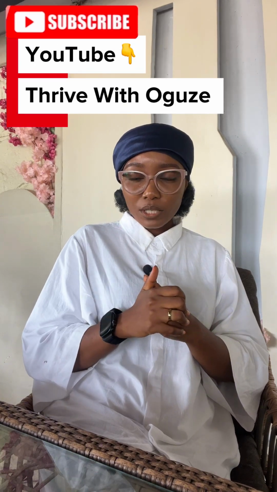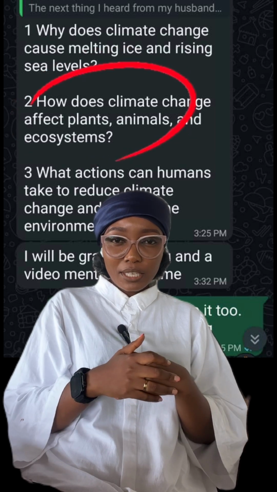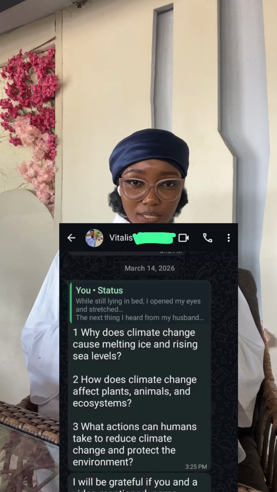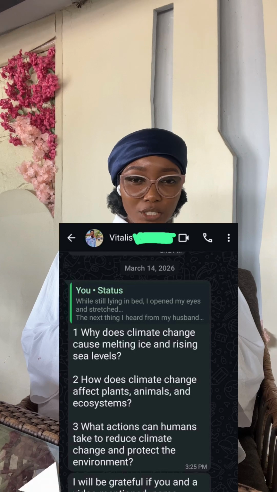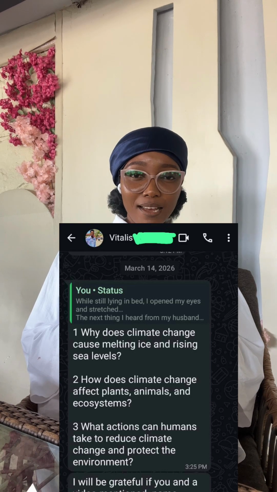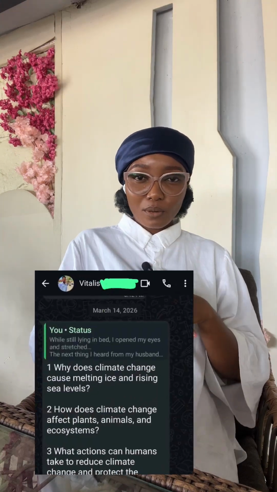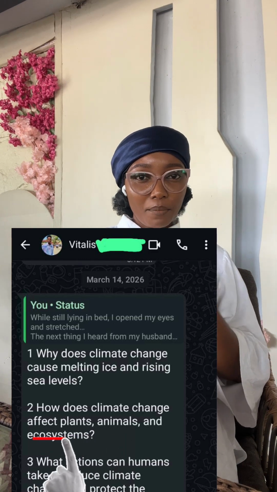Then the second question says, how does climate change affect plants, animals, and the ecosystem? The third one says, what actions can humans take to reduce climate change and protect the environment? These are amazing questions. Thank you again, Vitalis. So we're going to answer the second question. How does climate change affect plants, animals, and the ecosystem at large?